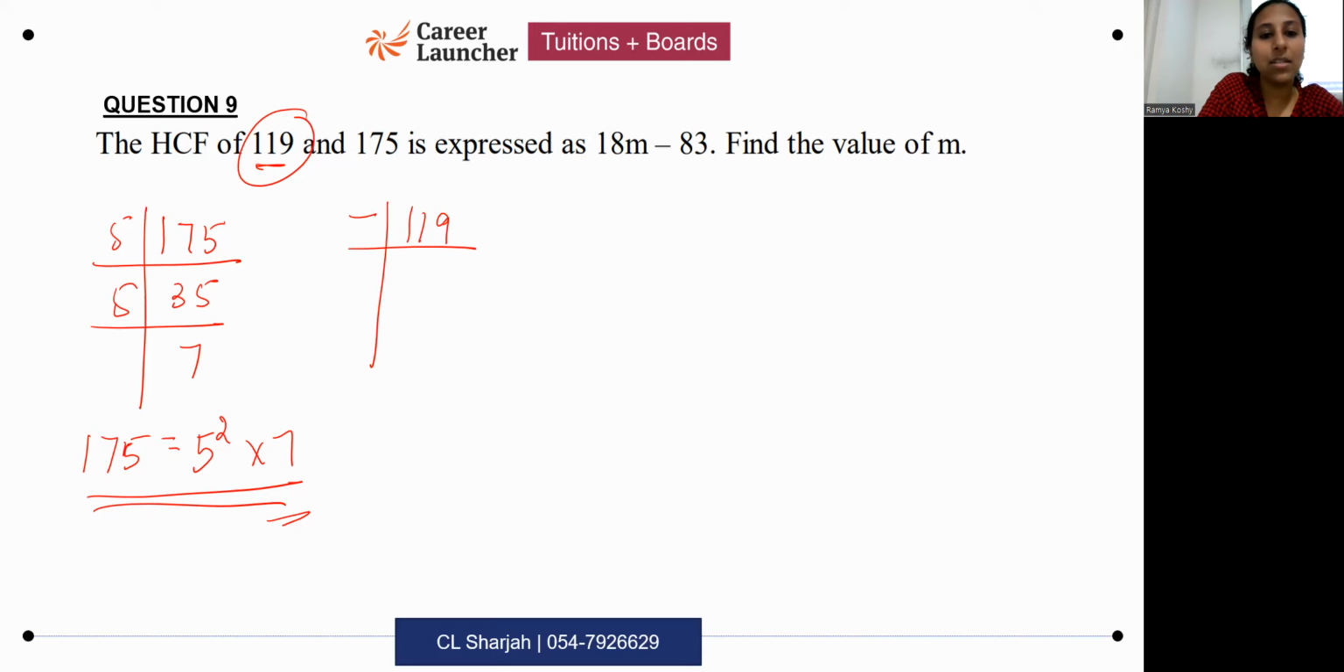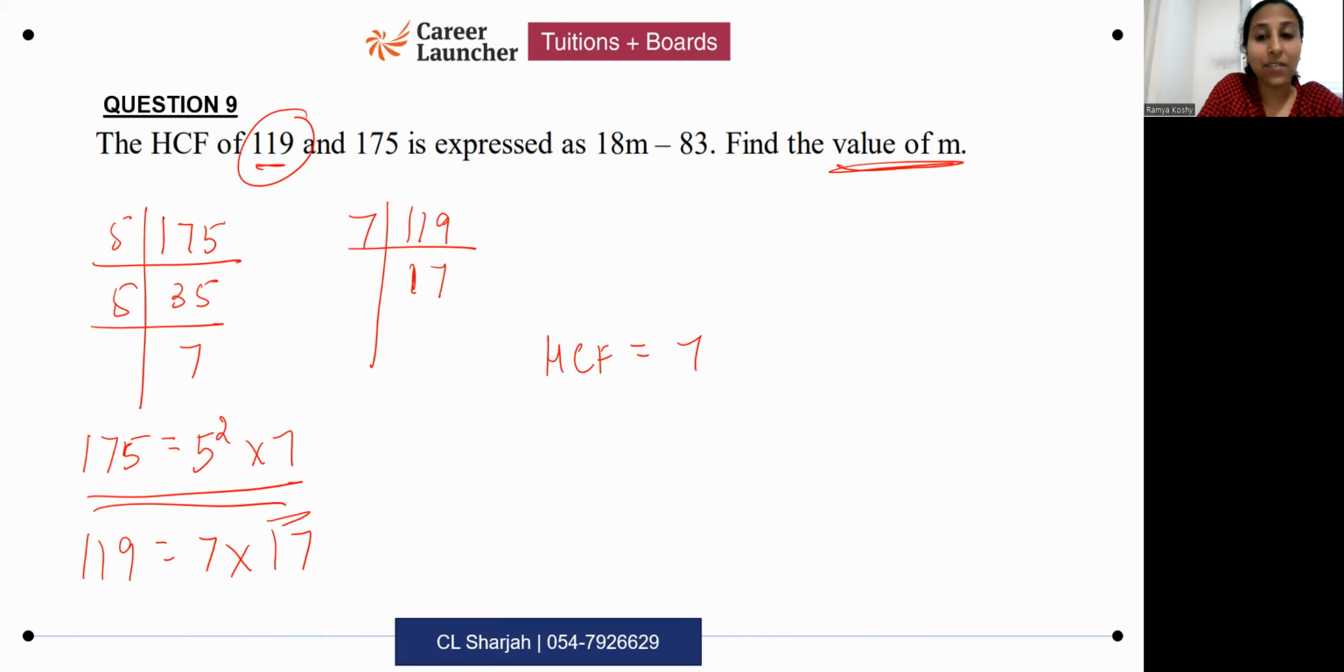So when you do this, try dividing with 7. Usually it will work. So you have 7 ones are 7, 4 is the remainder. Both are prime numbers, right? So you get 119 is 7 into 17. What is the HCF then? 7. HCF is 7. Now, read the question carefully. Don't get excited. Leave your answer like this and go to the next one.